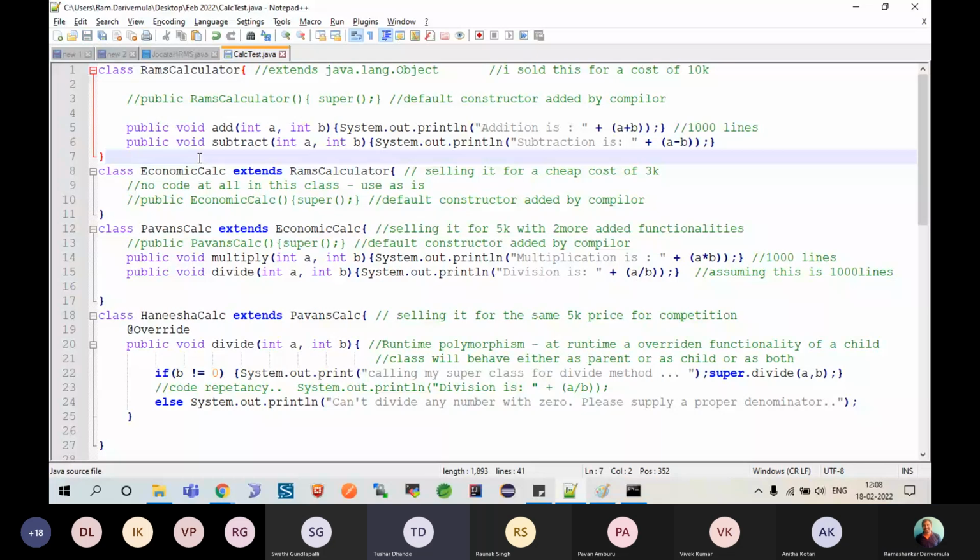Now, during this inheritance, there are certain points which you have to note down and remember. These key points actually help us understand how Java behaves in the background, how Java treats objects in the background. That's what is very important. The first point is how constructors are loaded and executed.